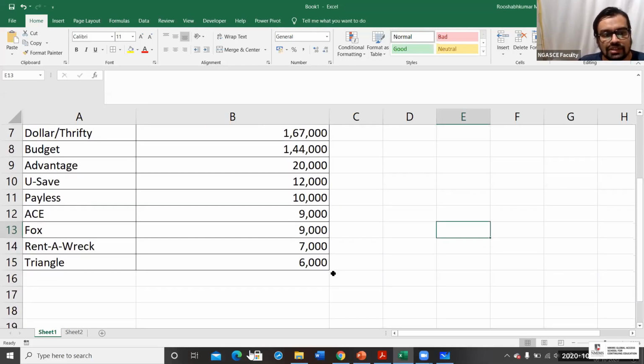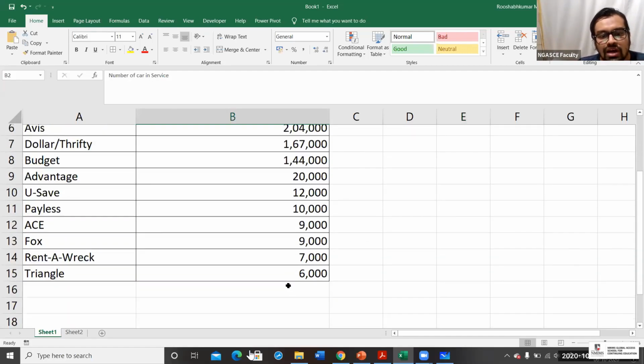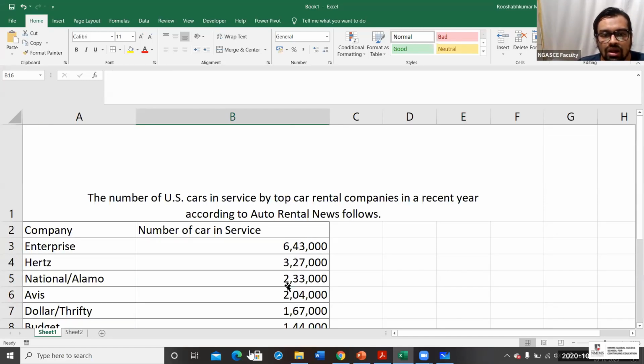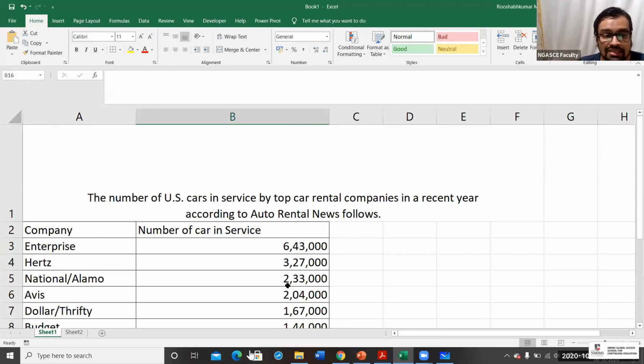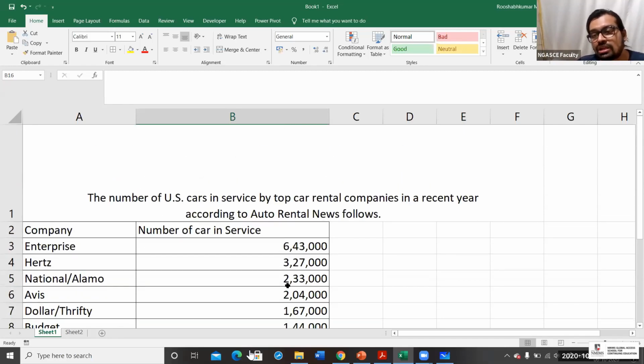Now you just tell me the average figure. These are the companies, and in the other column, the variable is the number of cars in service. Tell me the average number of cars in service. Maybe I don't want to look at the data. I just want the summarization: per company, how many cars in service are expected?